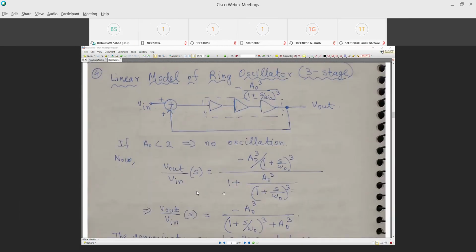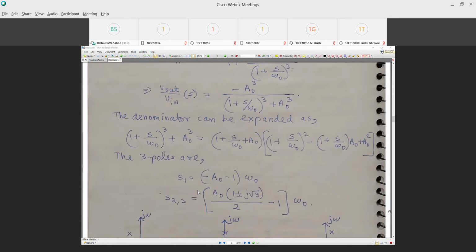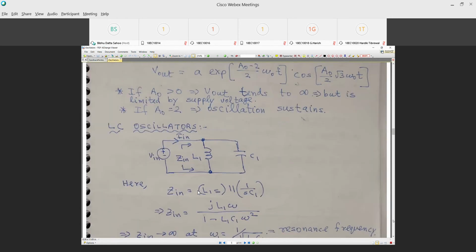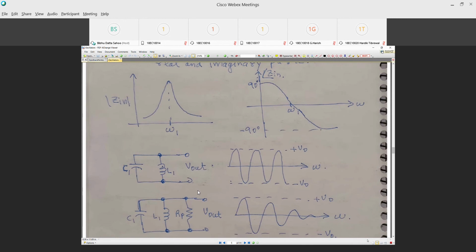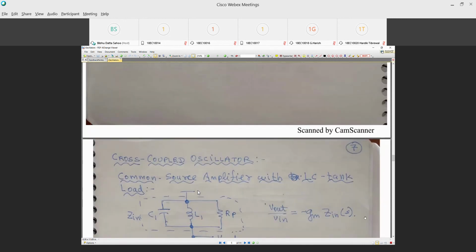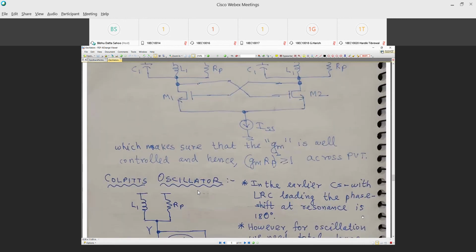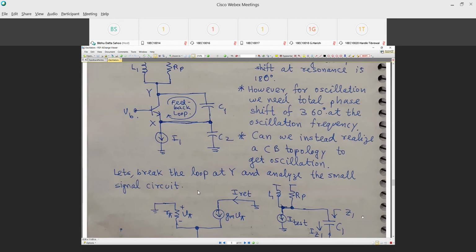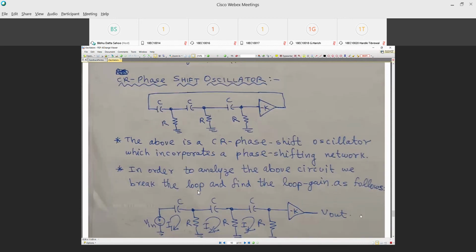Now let's go back to the RC phase shift oscillator, which you are supposed to do in the lab. With this lockdown, you have a lockdown version of the lab, and in that version also you will be doing something on this one. I will discuss this one. Anybody who wants to understand the LC oscillator can look at this note and of course the textbook.